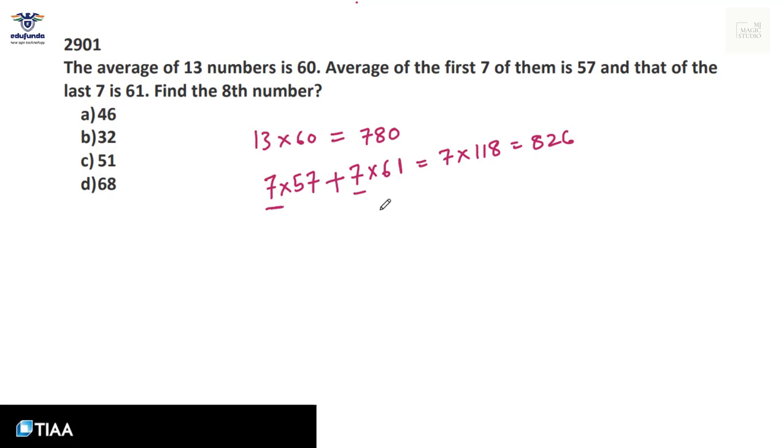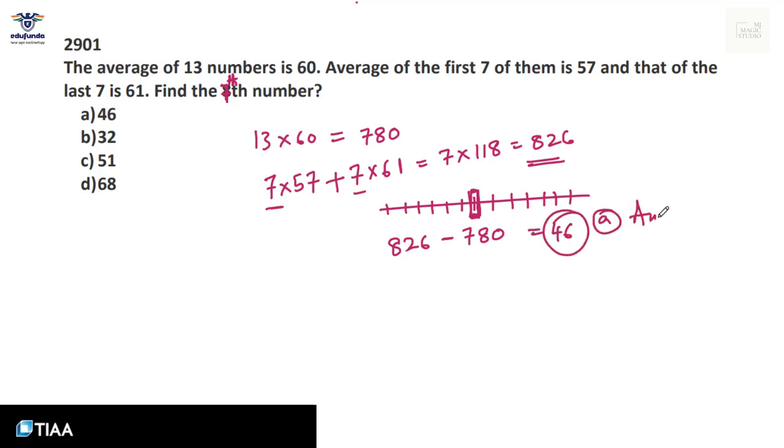Now this is the first 7 and this is the last 7. 1, 2, 3, 4, 5, 6, 7. And then 1, 2, 3, 4, 5, 6, 7. That means this number is being taken twice if I have added up both. The question says find the eighth number, but it should be find the seventh number, not the eighth number. Then the seventh number would be simply 826 minus 780, that is 46. And that is in option A.